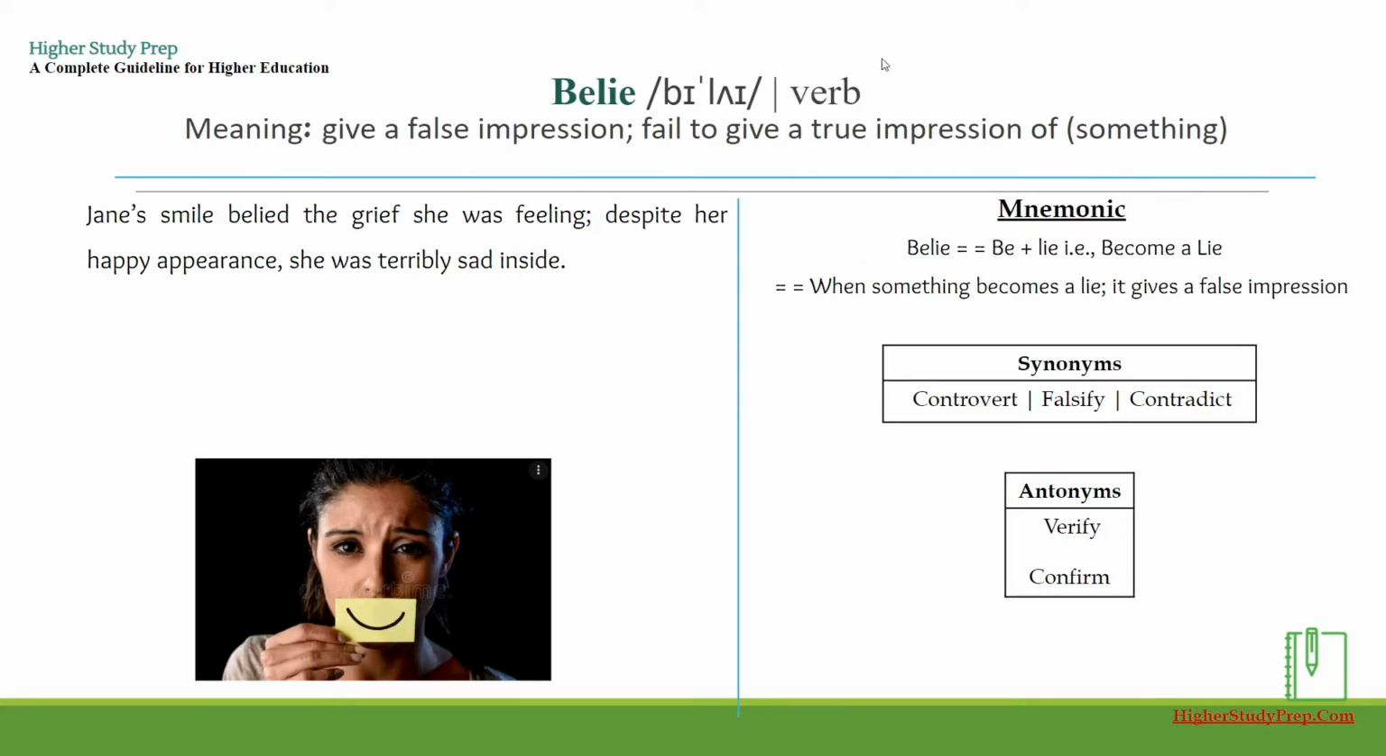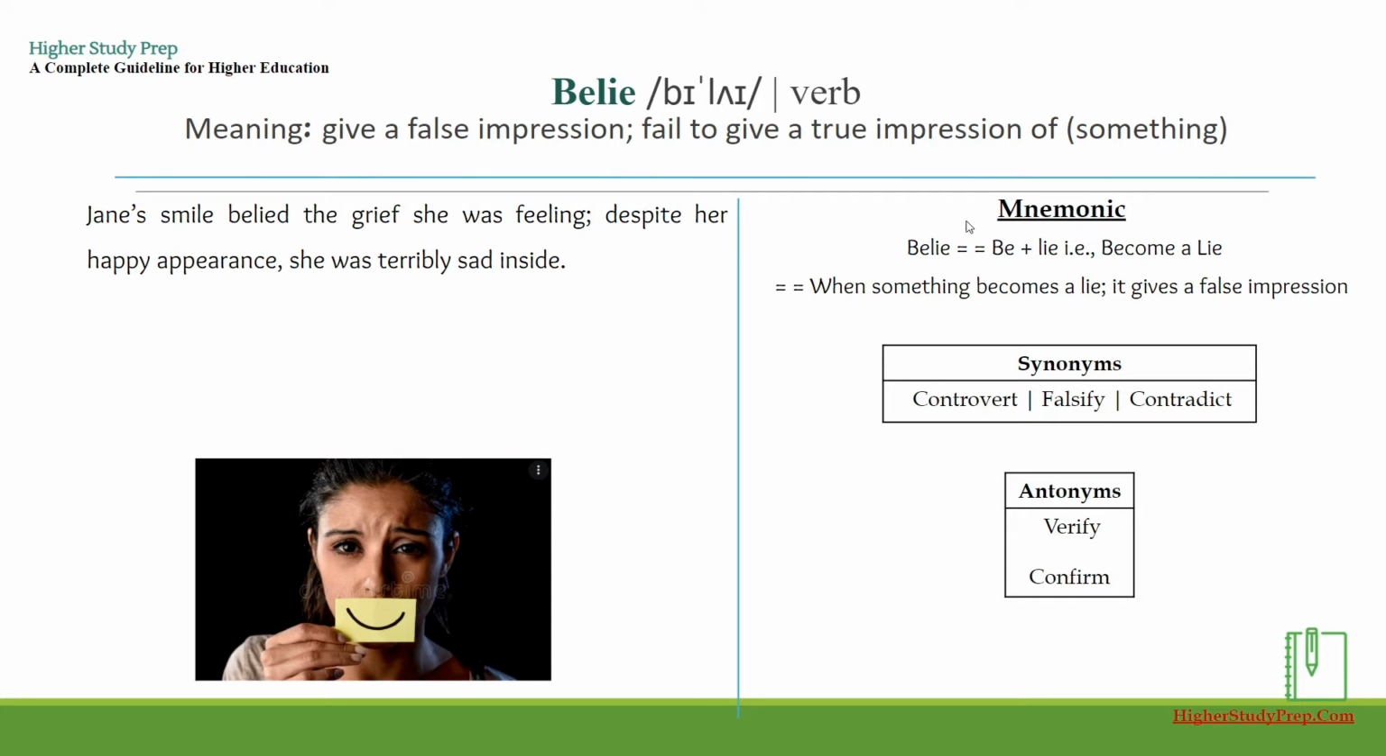Belie is a verb which means to give a false impression or fail to give a true impression of something. One example could be, Jane's smile belied the grief she was feeling. Despite her happy appearance, she was terribly sad inside.